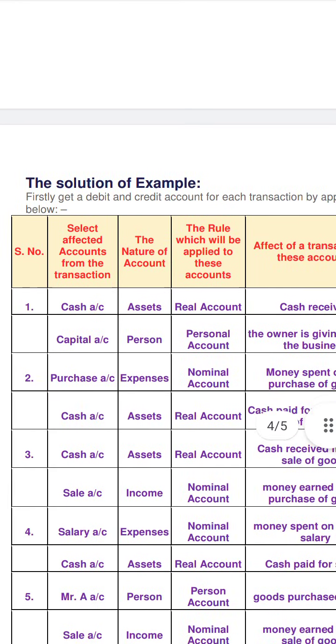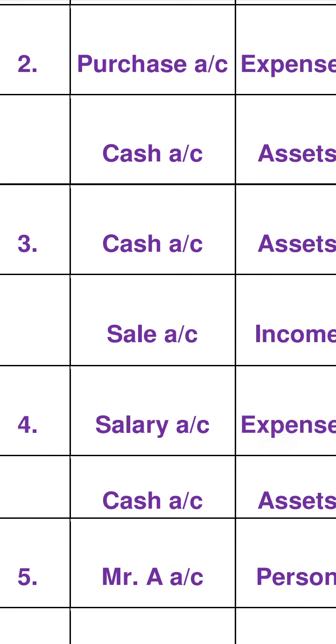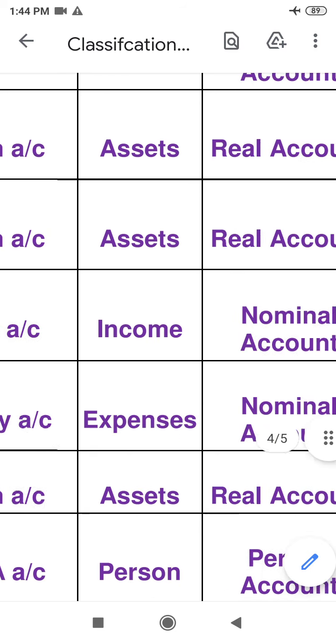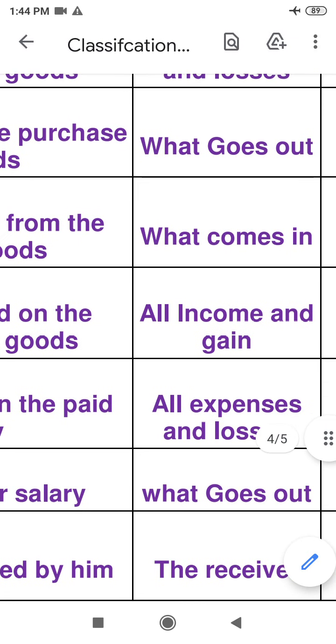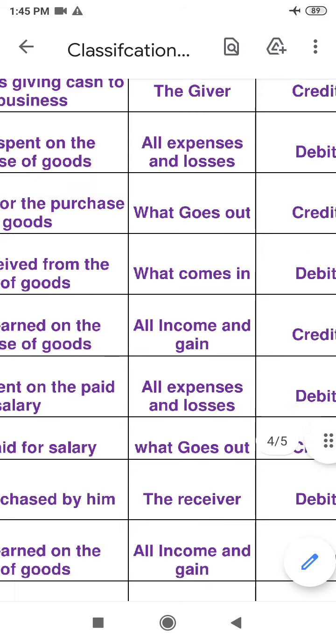So check here. In question number 3, there is a cash account and another is a sales account. Cash is an asset, a real account, and sales you can say is an income, so a nominal account. Cash comes in, so cash will be debit, and sales is an income. In case of a nominal account, we follow the golden rule, so it is a credit. What comes in is a debit, all incomes and gains are a credit.